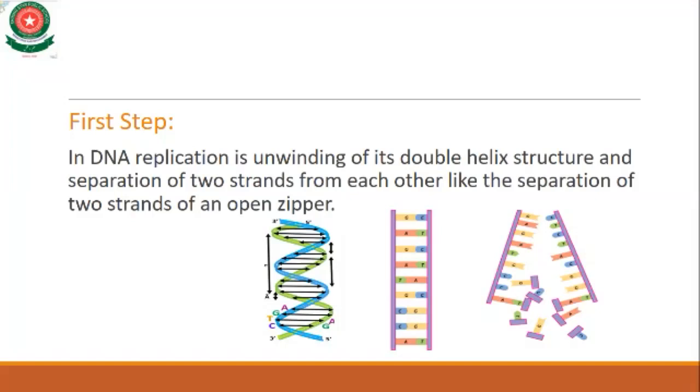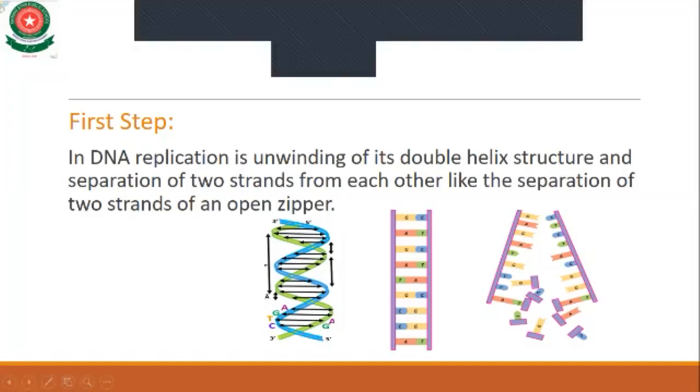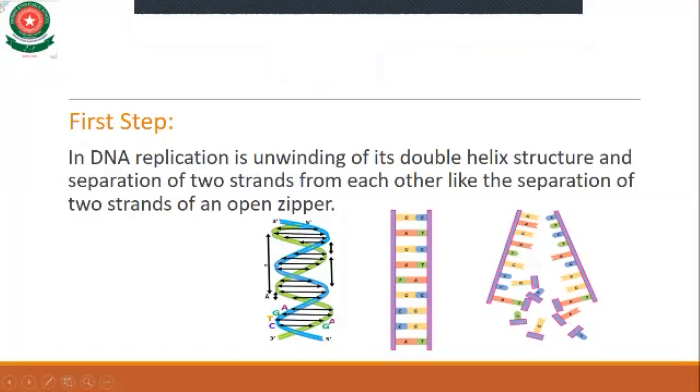Like you see, this is the DNA, and this is the process in which the two DNA strands, like a ladder, are separated. As clearly shown in the figure, the first step is the unwinding. This is a double helix structure, like a ladder in which the two strands combine with each other. Now we open the two strands like a zip, separating them like an open zipper. This is clearly shown in the figure.